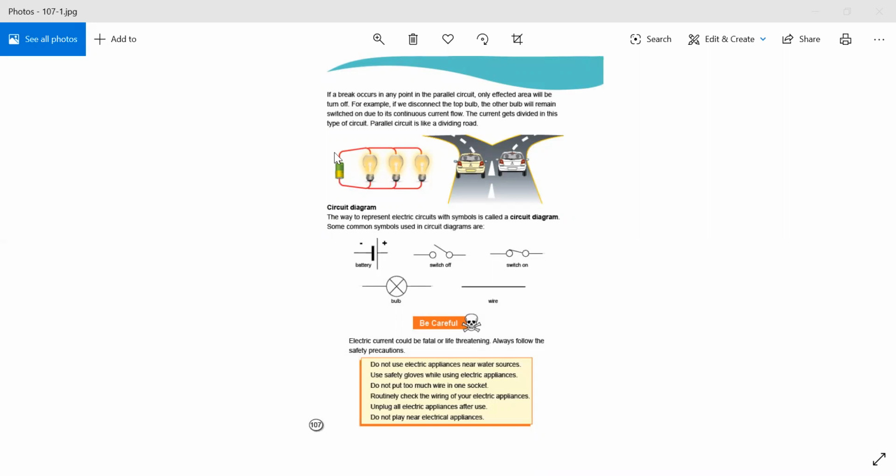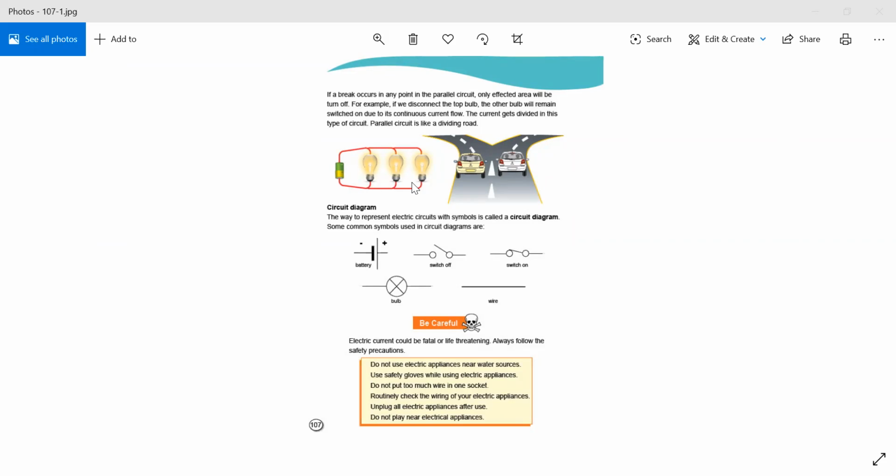Then the same wire is attached with the second bulb. The third wire is attached with the third bulb. But if any break comes here, for example, the third bulb is not lighting, but the rest of the bulbs will light up. It will not affect the other bulbs. So this was the difference between parallel and series circuit.